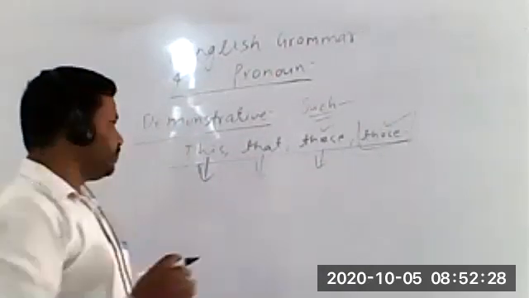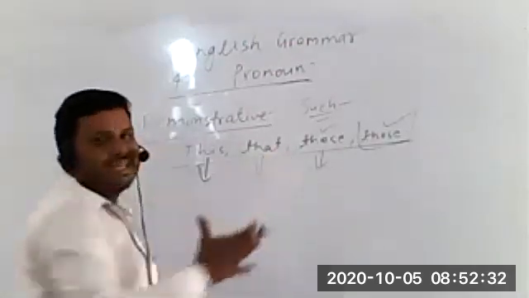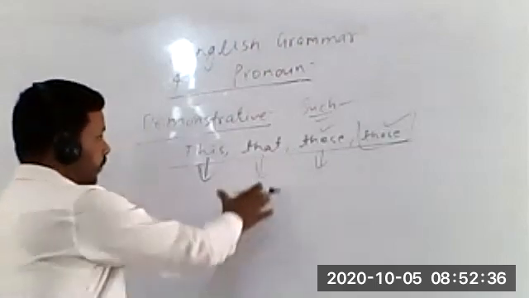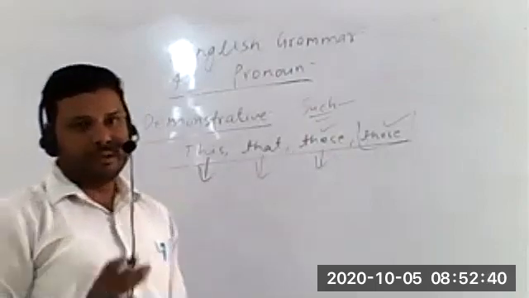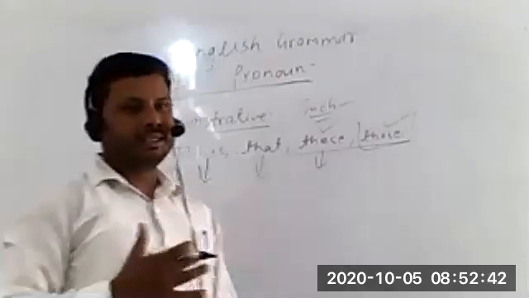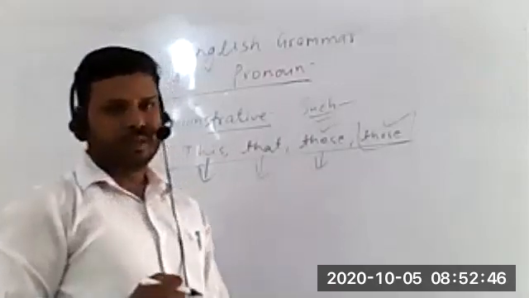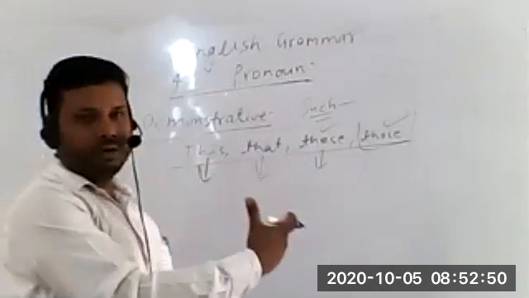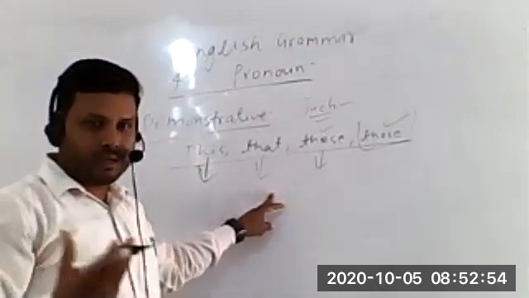Always remember, students, this is a very important point I'm talking about. If all these four words are used as a demonstrative pronoun, they should always be followed by a verb. इनके बाद तुरंत verb आना चाहिए. If a verb does not follow, then they become demonstrative adjectives.